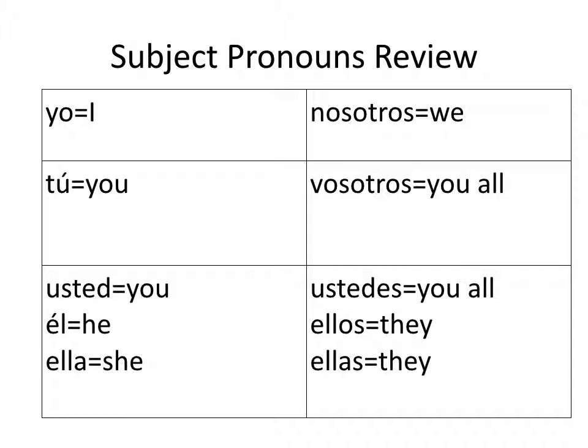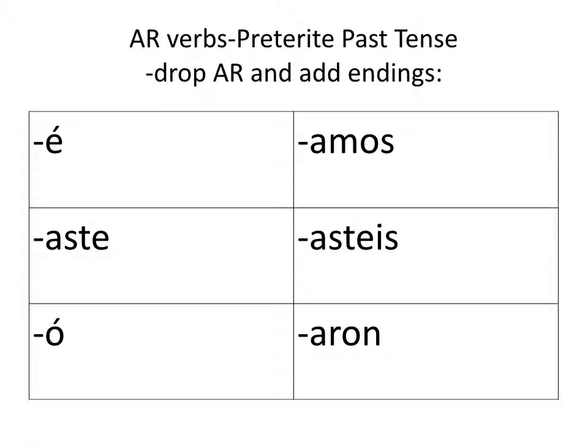So now let's look at how we do AR verbs. Now in the past, when we did present tense, AR verbs were simply done by dropping AR and adding o for yo, as for tú, a for usted, él, ella, amos for nosotros, áis for vosotros, an for ustedes, ellos, ellas, but that was present tense. Preterite past tense follows a similar pattern where we drop AR off the end of an AR verb and then we add endings, but the endings are different than they were in the present tense verbs. So the ending of the verb changes the tense.